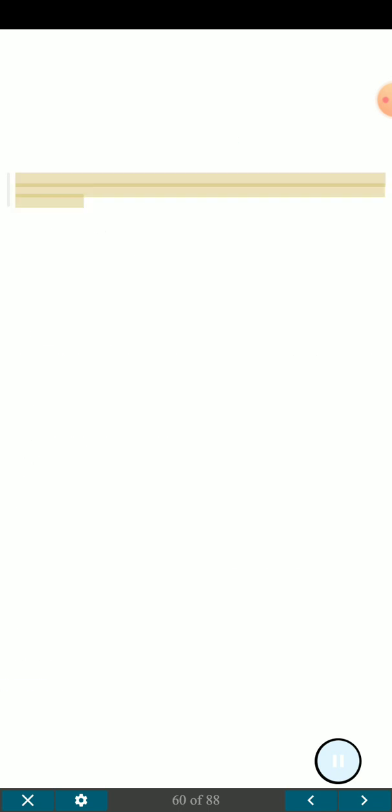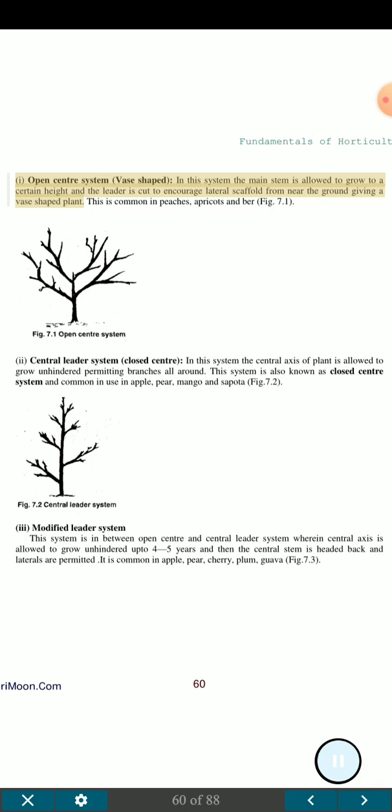I. Open center system, vase shaped. In the system the main stem is allowed to grow to a certain height and the leader is cut to encourage lateral scaffold from near the ground giving a vase shaped plant. This is common in peaches, apricots and bay fig.